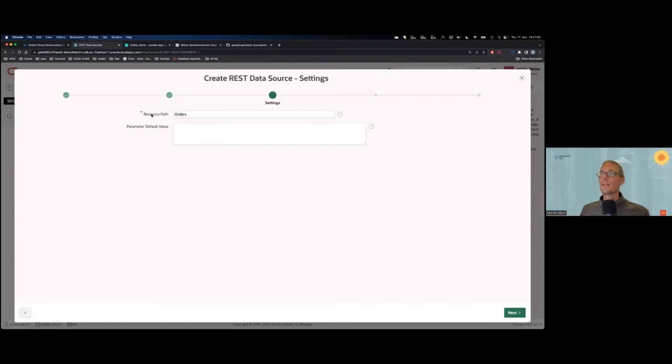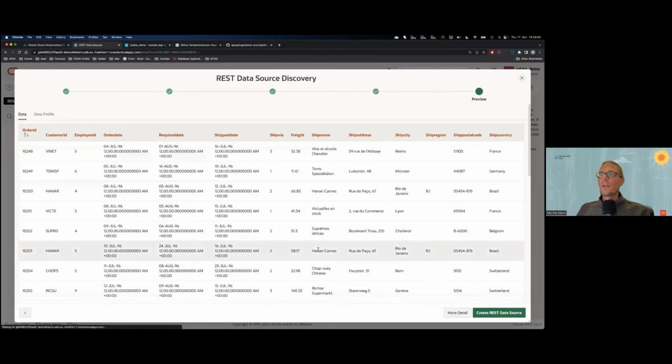So we ask for this. It's a mandatory thing, so you shouldn't be able to miss it. This is public. I don't need an authentication. So as easy as that, I can now discover. What happens behind the scenes? So this is sort of the standard discovery. However, OData delivers metadata about the structure of your objects and all the stuff. And